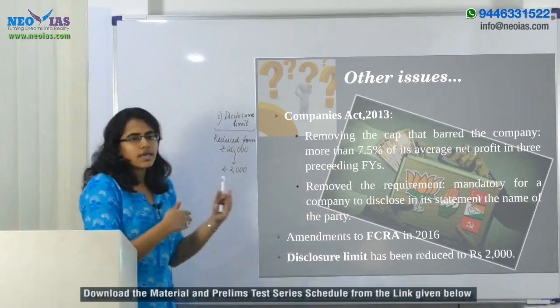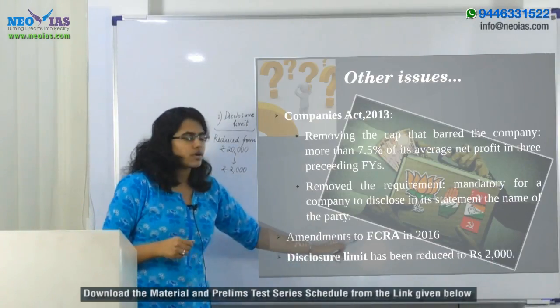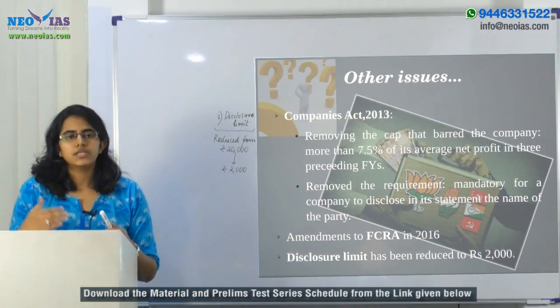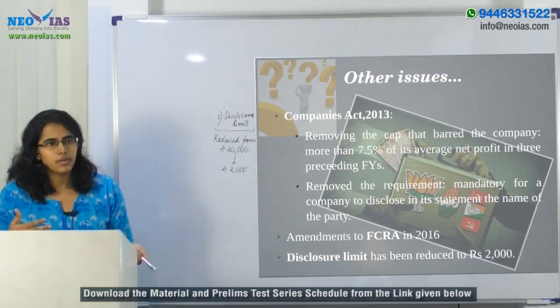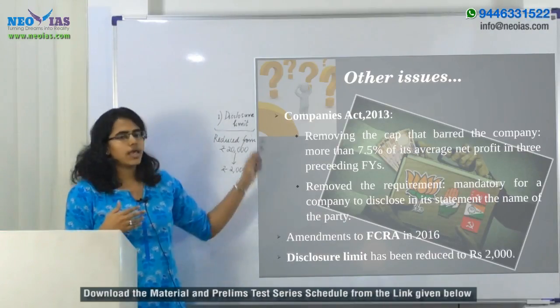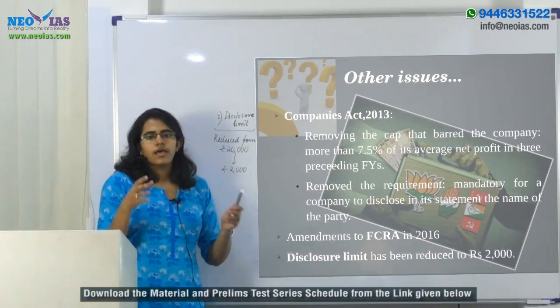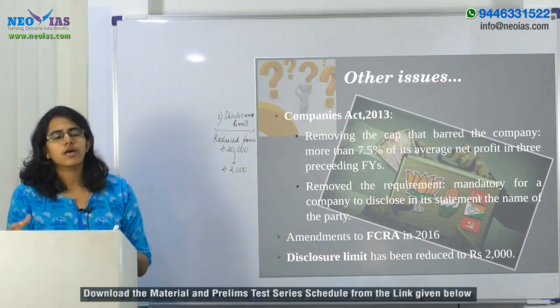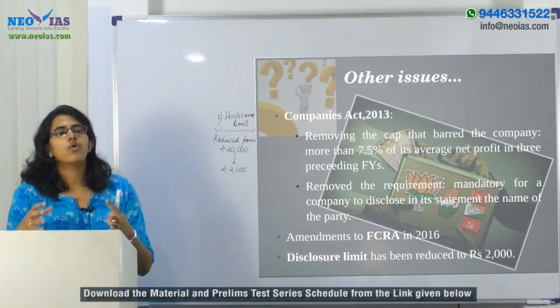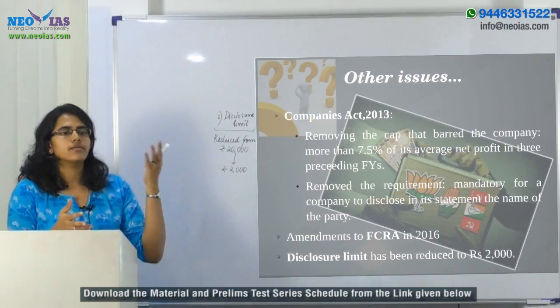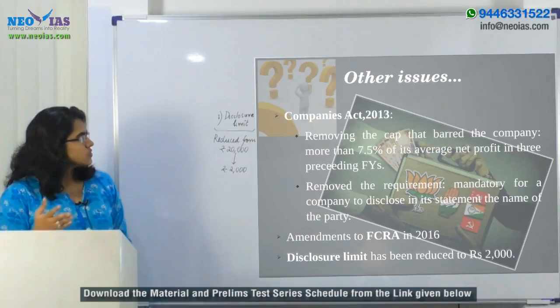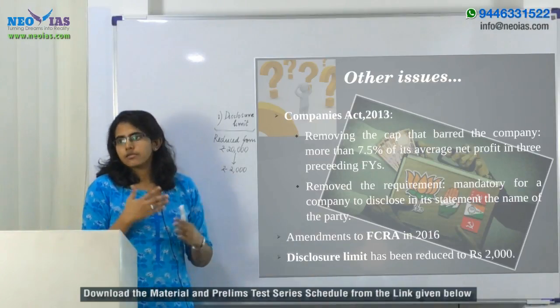Now, when you link it, the amendment in regard to the FCRA was that foreign companies having subsidiaries in India can donate to the political parties. So when you link everything, you can say that the nexus between the corporate as well as the politics will only become deeper as well as more opaque, be it the domestic corporates or even the international corporates. So that is in regard to the electoral bond.